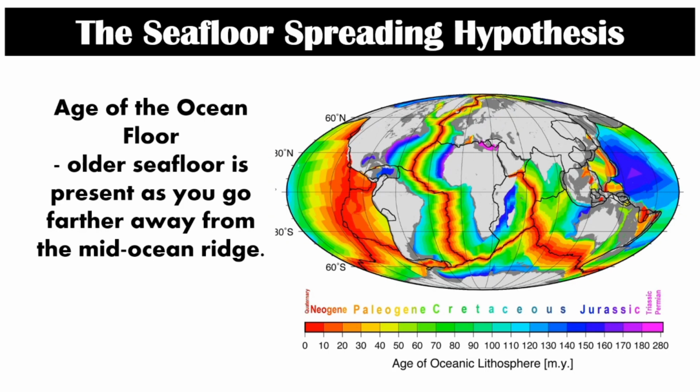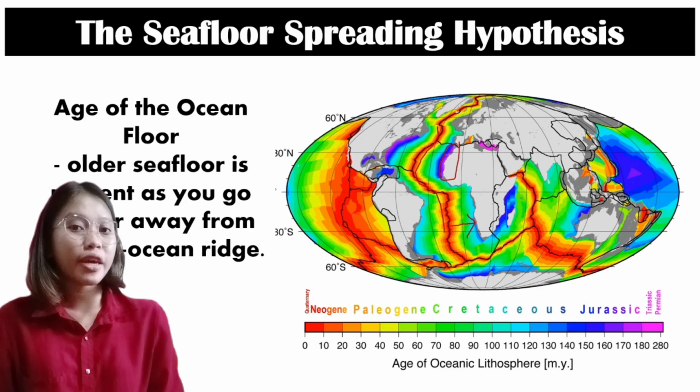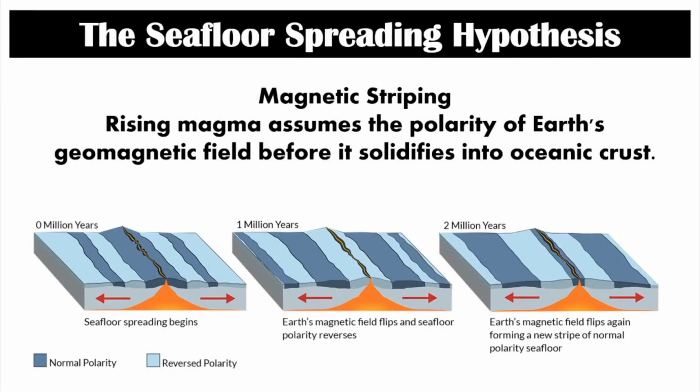And now let's go on to the age of the ocean floor. Older seafloor is present as you go farther away from the mid-ocean ridge. Take note that our planet is 4.6 billion years old. Now let's continue with the seafloor spreading hypothesis. Magnetic striping: rising magma assumes the polarity of Earth's geomagnetic field before it solidifies into oceanic crust. We can see in this illustration from 0 million years to 1 million years until 2 million years.